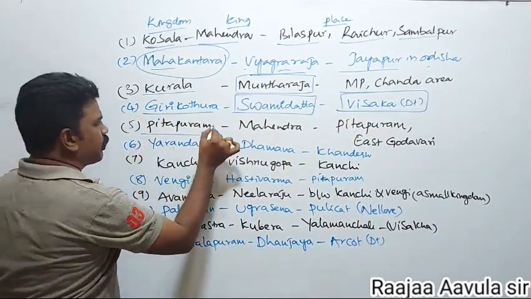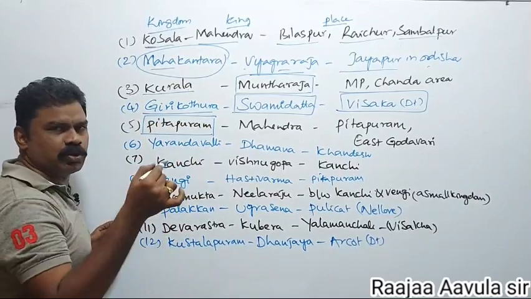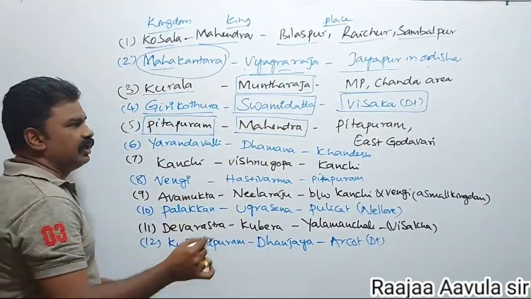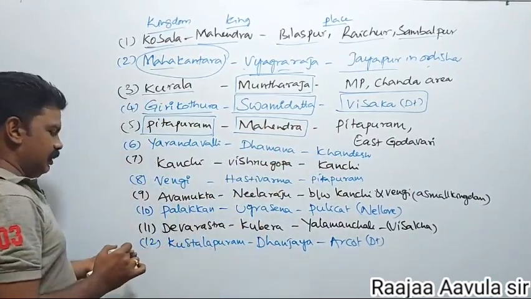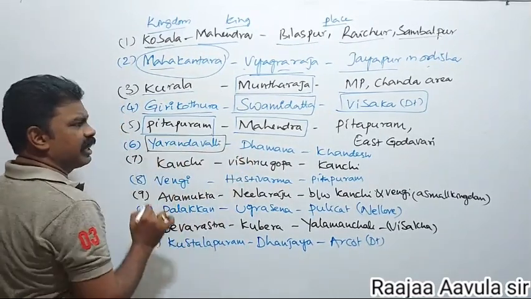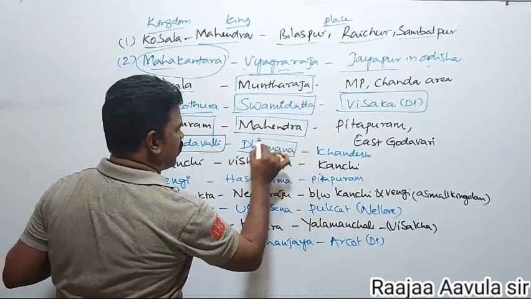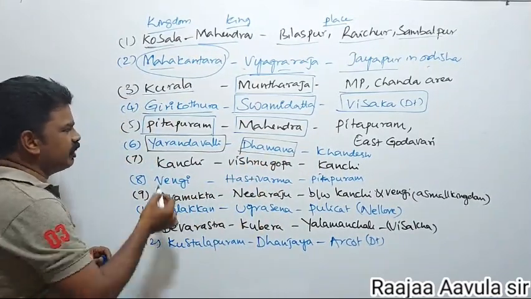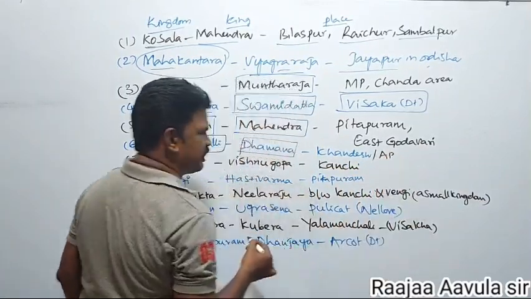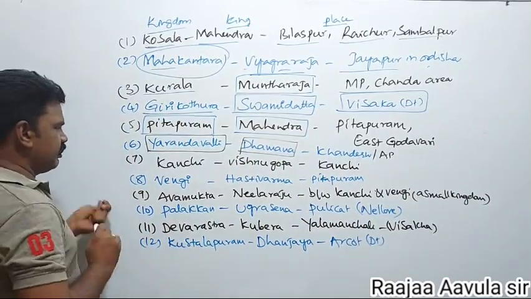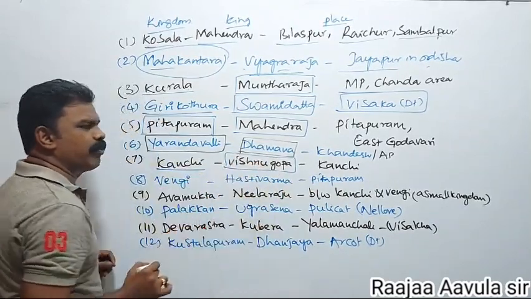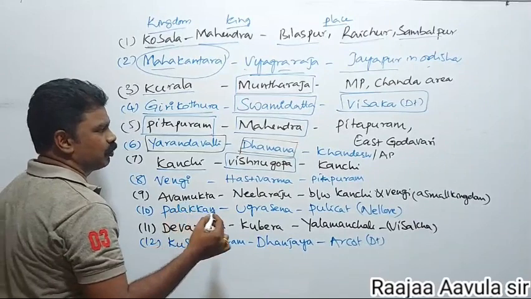And the Pitapuram area, also in the East Godavari district of Andhra Pradesh, had Mahendra as ruler. Pitapuram Mahendra was also defeated by Samudragupta. Next, the Erandapalli area was under the ruler Damana. It is in the Andhra Pradesh area. Further below, Kanchi in Tamil Nadu, ruler Vishnugopa, was also defeated by Samudragupta.